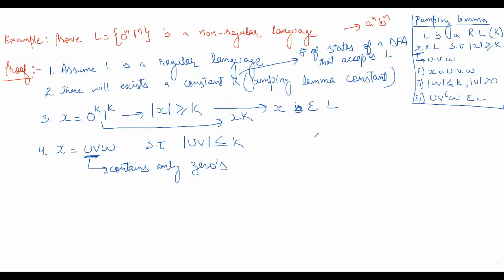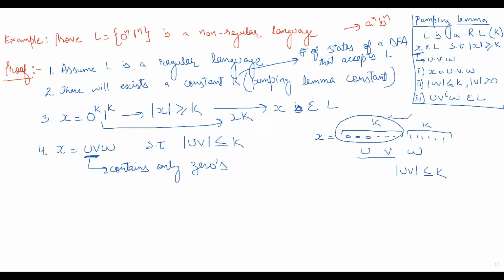Why? Because in this X, the first K are zeros, then the next K are ones. Now I am saying this X is UVW, and the size of UV is less than or equal to K, so it belongs to this first portion. So UV contains only zeros. And we know the length of V is always greater than zero. So that means this V part contains only zeros.